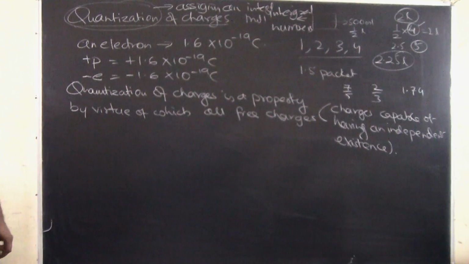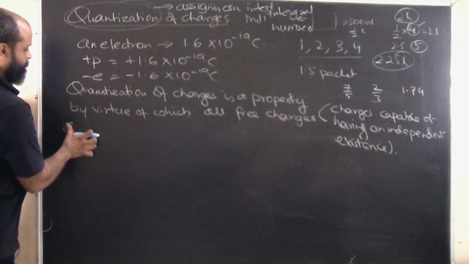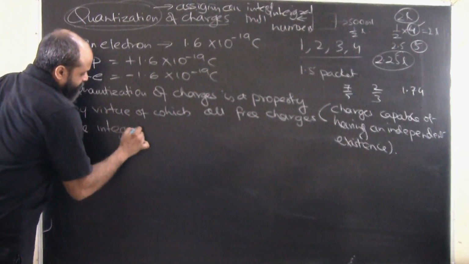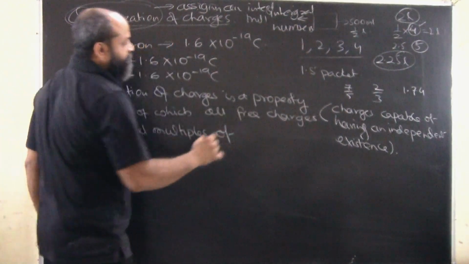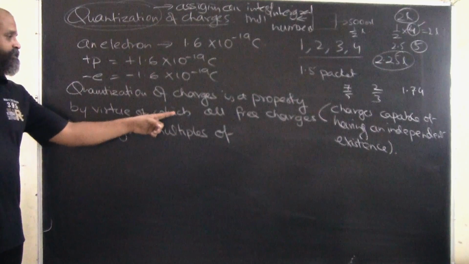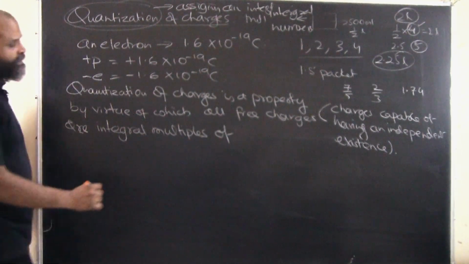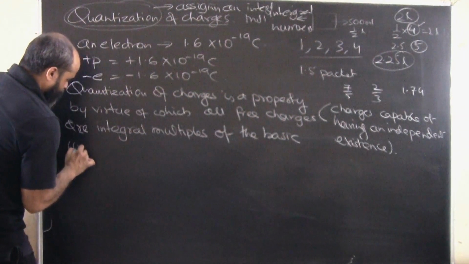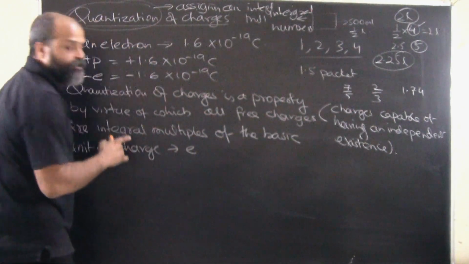So quantization of charges is a property by virtue of which all free charges are integral multiples of the basic unit of charge, that is represented by the charge of an electron.